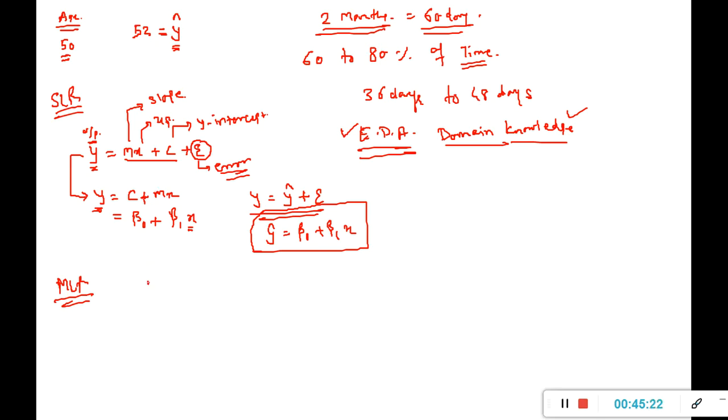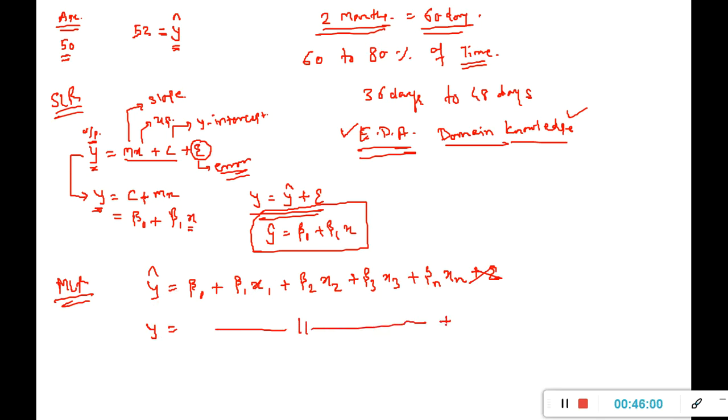So the same equation becomes: y hat is equal to beta naught plus beta 1 x1 plus beta 2 x2 plus beta 3 x3 plus beta n xn. Sorry, not epsilon, this is going to be my model. If I want to have y, then I will add epsilon in front of it.